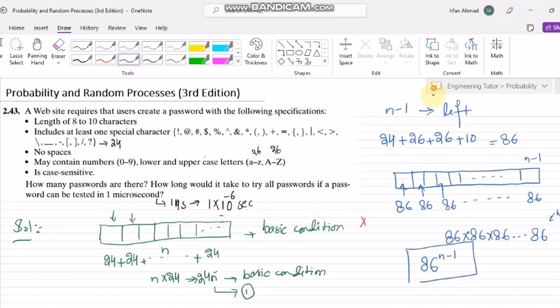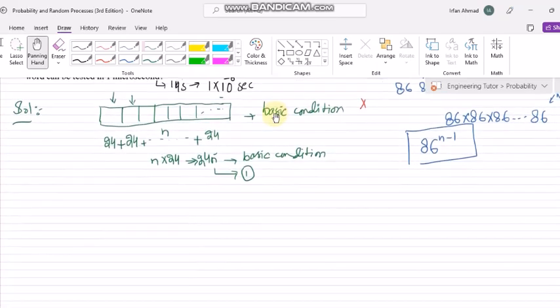choices here. Okay, so now the basic condition is here for the nth character, and this is for the n minus 1 characters. What would happen now? Here let me use the black color again. So here with this 24 n into 86 to the power n minus 1, I will have passwords for n characters.